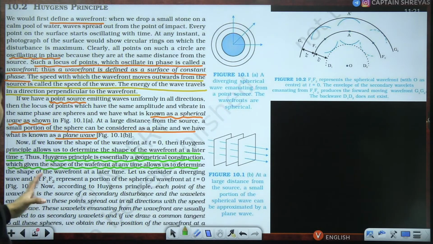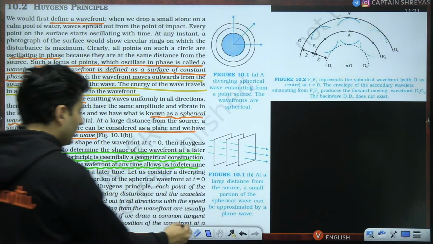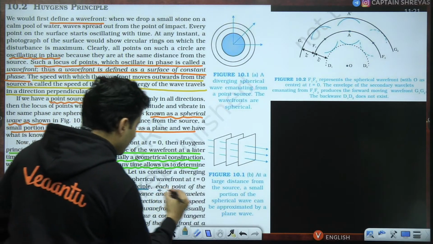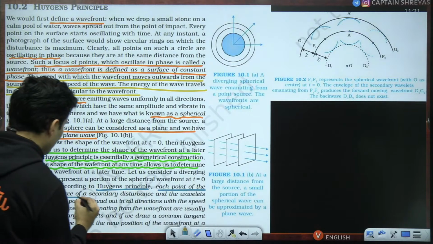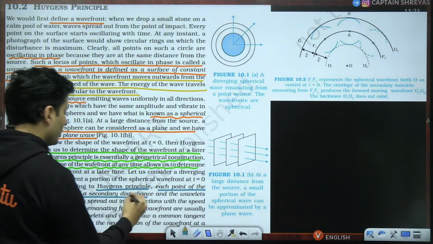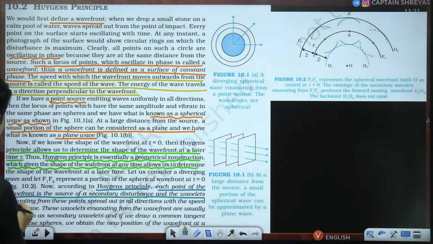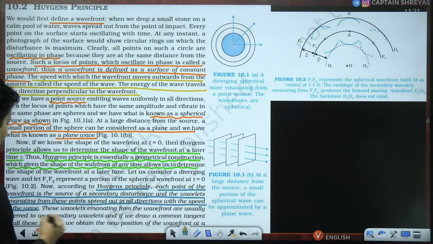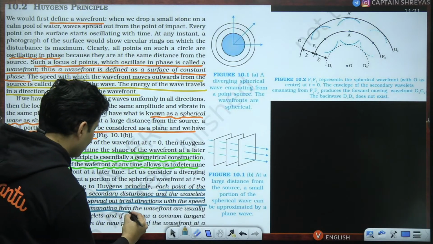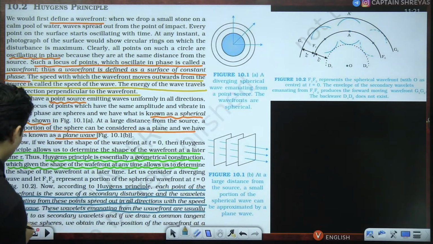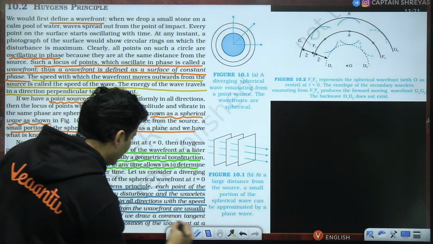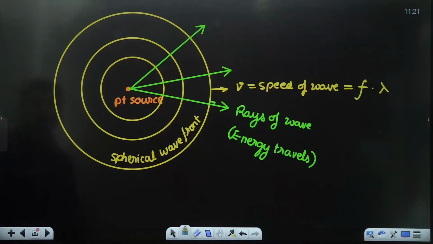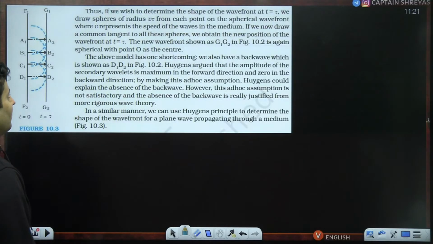So what is the theory? According to Huygens principle, each point of the wavefront is a new source, called a secondary source or secondary disturbance, and it creates secondary waves from these points which spread out in all directions with the speed of the wave. These secondary waves emitting from the wavefront are usually referred to as secondary wavelets, and if we draw a common tangent to all these spheres, we obtain the new position of the wavefront at some later time.